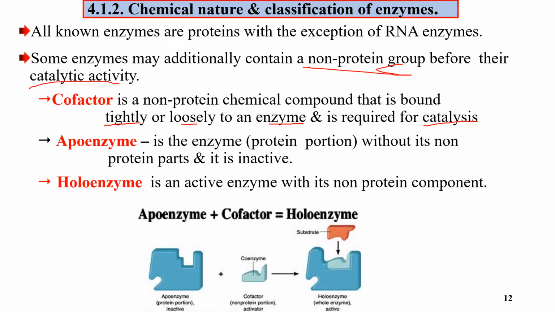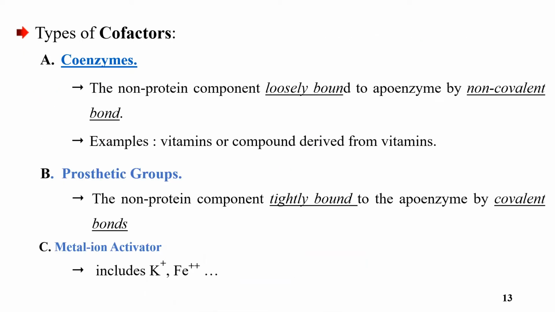Apoenzyme means the enzyme's protein part or protein portion. Without the cofactor, it is inactive. They come together and they become active. This apoenzyme plus cofactor makes the holoenzyme, or conjugated enzyme. The holoenzyme is an active enzyme with its non-protein components, which speeds up chemical reactions.